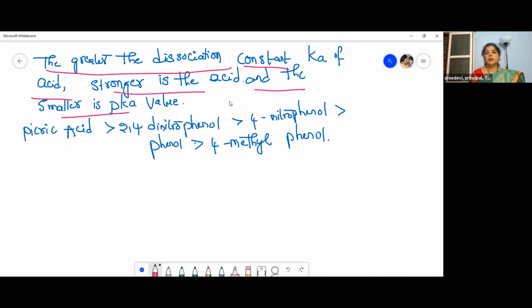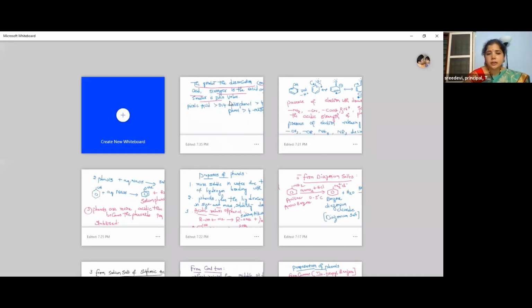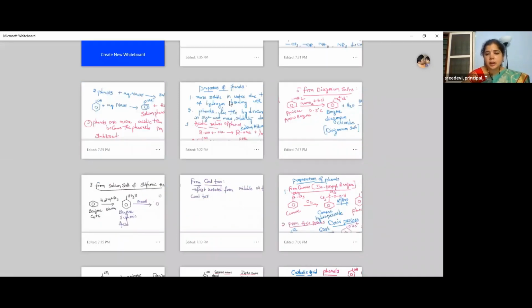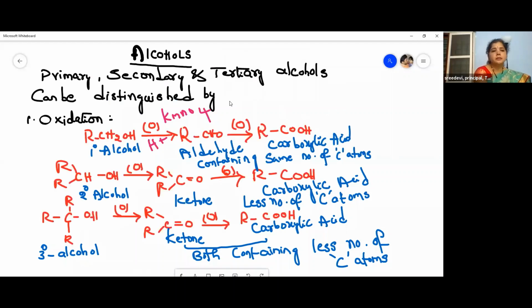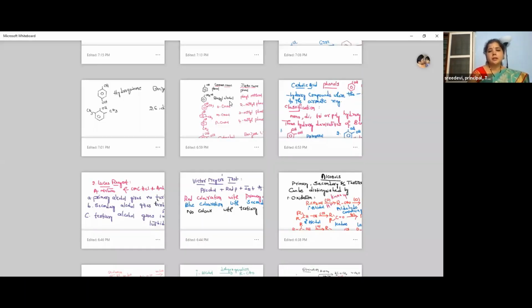So this is the acidic nature of phenols. In this class, children, we learned how to differentiate alcohols. Alcohols are differentiated by means of 3 tests: the first one is oxidation, the second one is the Lucas test, the third one is the Victor Meyer test.